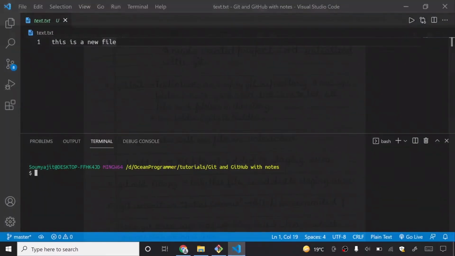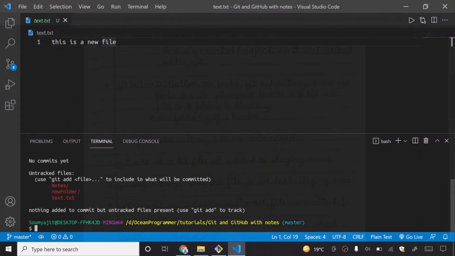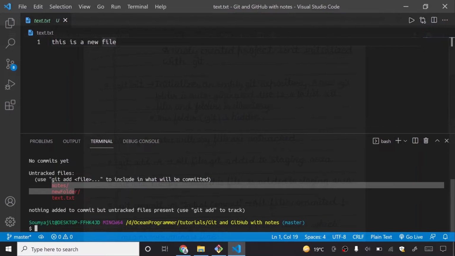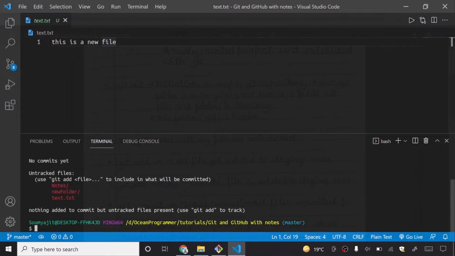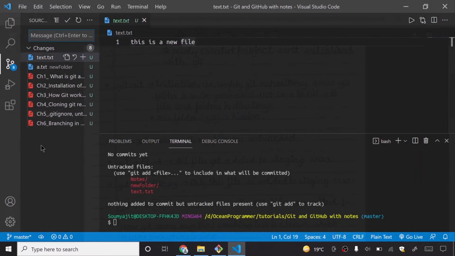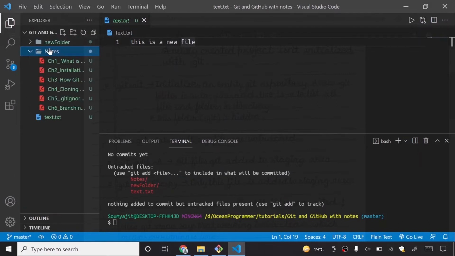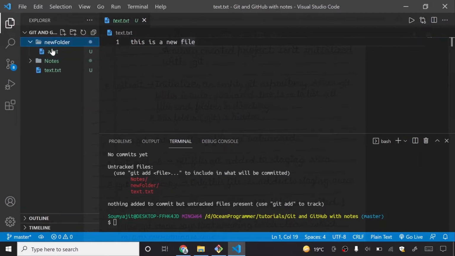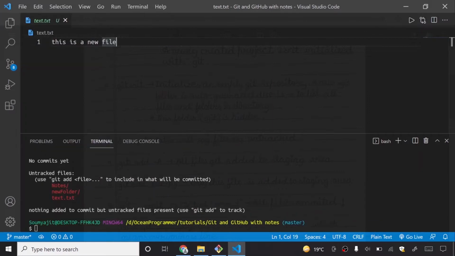I can even work from VS Code. You must know this. If I write git status here, it shows these are untracked files. In my VS Code, you can see that these are untracked files; the U means untracked. There are 8 files in total, because here are 6, this is the 7th, and this is the 8th file. And these are just folders.